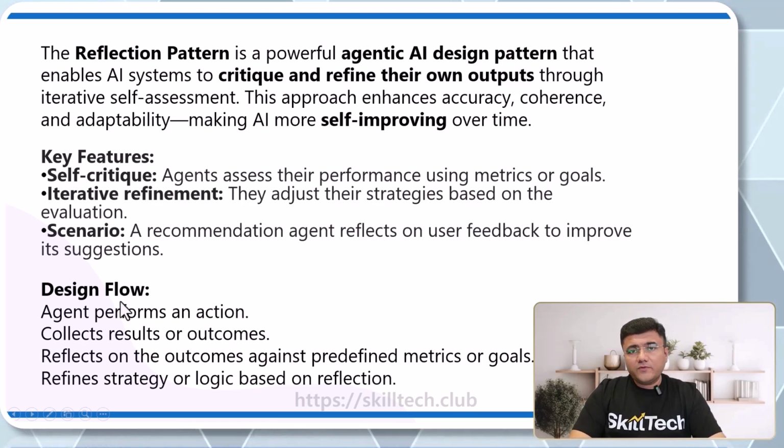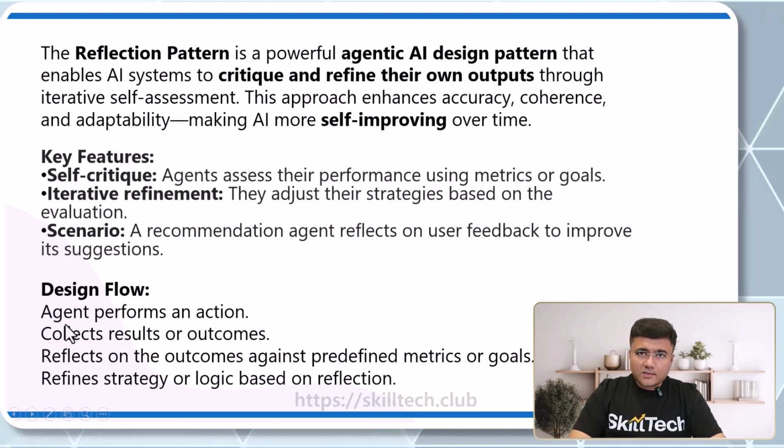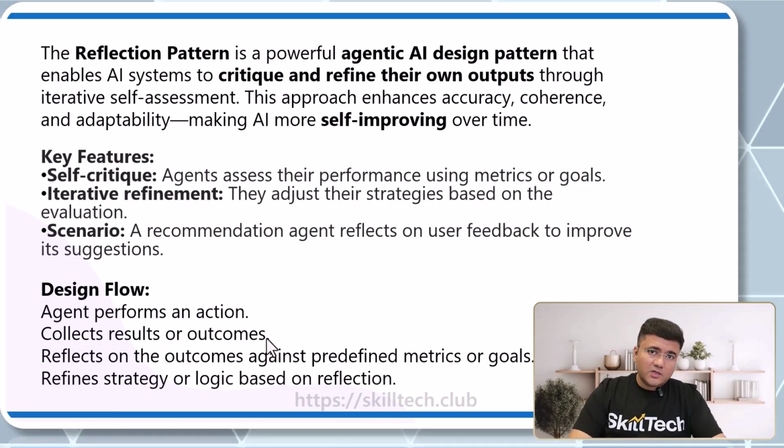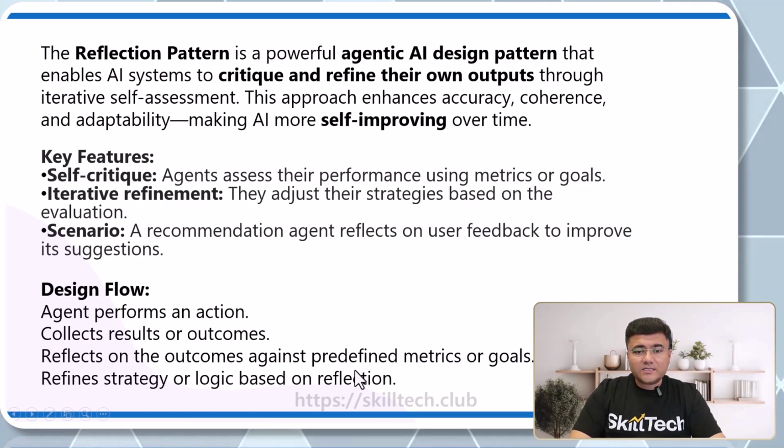The design flow of this particular pattern is going to be like this. The agent is going to perform an action first. The initial action is done with that step. After that, it's going to collect the results or outcome. Whatever result we got based on the action is going to be analyzed after that. So we are going to reflect on the outcomes against the predefined metrics or goals. And finally, we are going to reform the strategy, or modify it. So we are going to refine the strategies or logic based on the reflection. This is how the process works in the reflection design pattern.